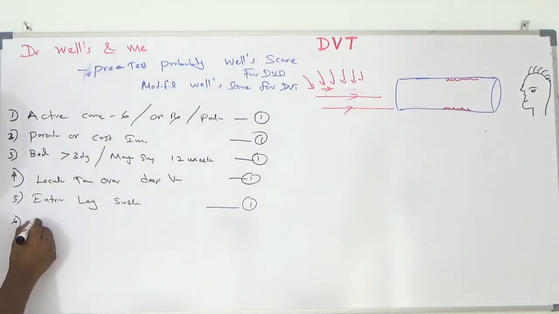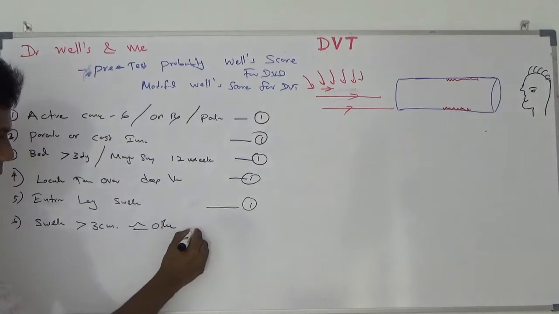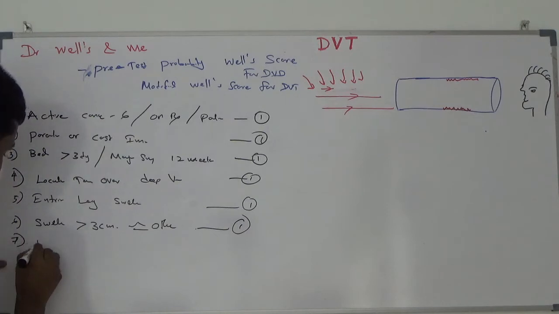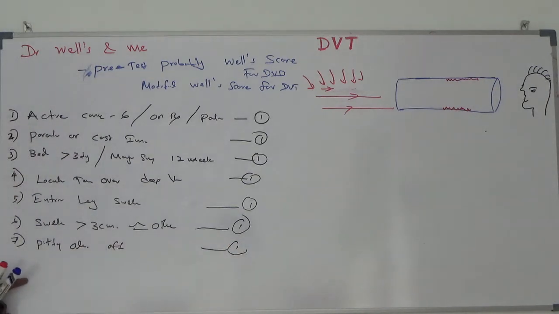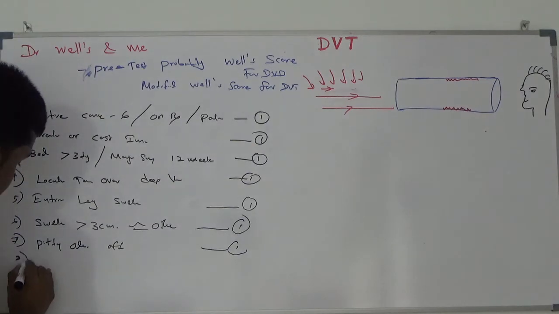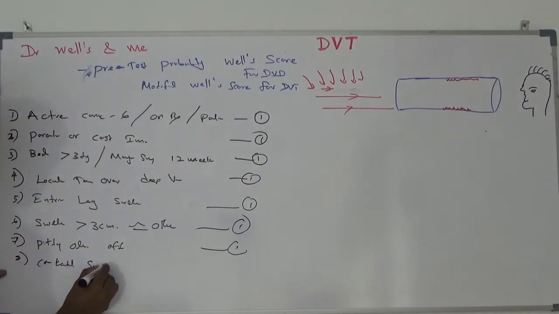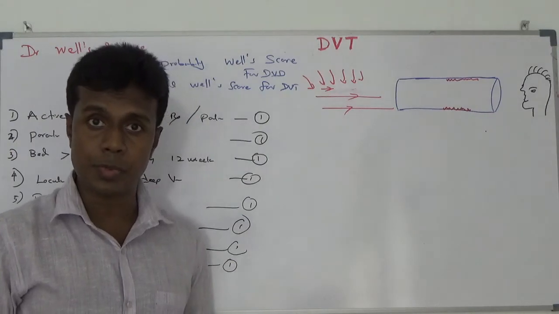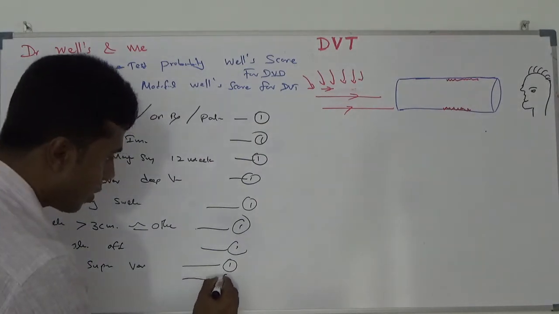Number 7, if my patient has pitting edema in the affected limb, 1 mark. Number 8, if my patient has collateral superficial veins, meaning venous obstruction in the major vein, 1 mark. Number 9, history of DVT previously, I am going to give 1 mark.